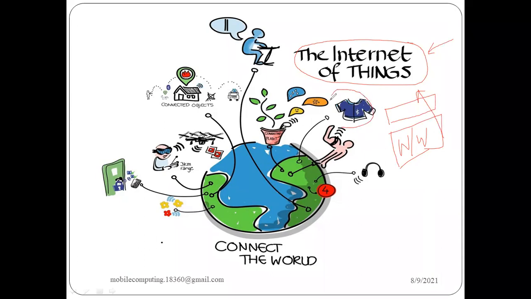Over here, you can see a shirt, clothes, and a smart watch. Even your plant can be easily monitored with a soil sensor which we dip in the soil.